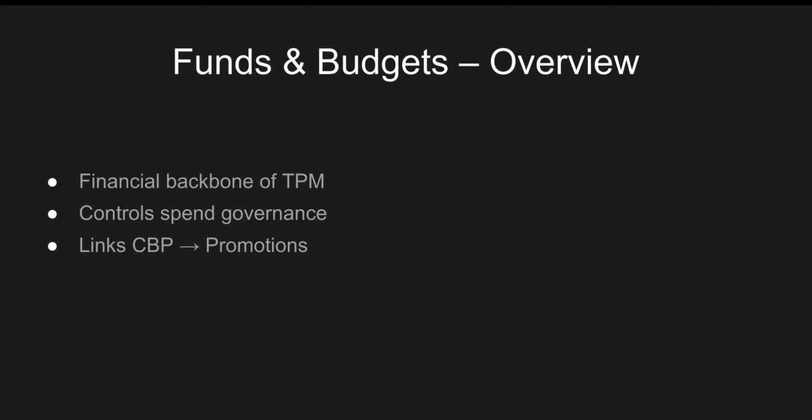Today we will be talking about funds and budgets in TPM. Let's talk about the funds and budget overview. In TPM, funds are the control tower of trade promotion. Before any promotion is approved, TPM checks if money is available. Funds convert the high-level strategies from the customer business plan into executable promotion budgets. Think of a fund as the wallet that every promotion must draw from.